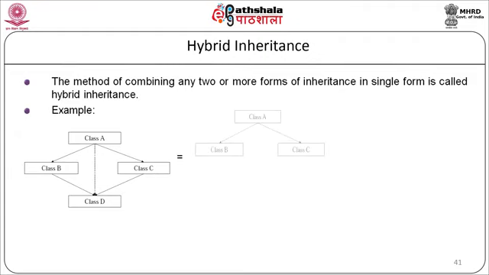The first half of the figure shows the hierarchical inheritance. So here we can have class A, class B and class C. So B and C will inherit the class A. The second half is the multiple inheritance, class B, class C and class D. Here as you can see, the class D will inherit two classes, class B and class C. This we can represent using the code as, we will have main class, class A, then we will have class B colon public A, then class C colon public A and then the last class, class D colon public B comma public C.